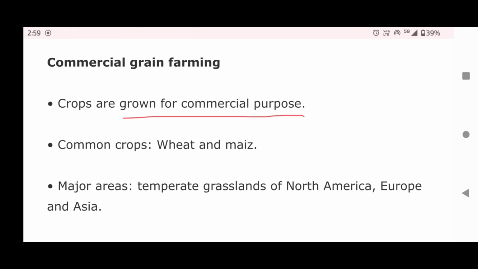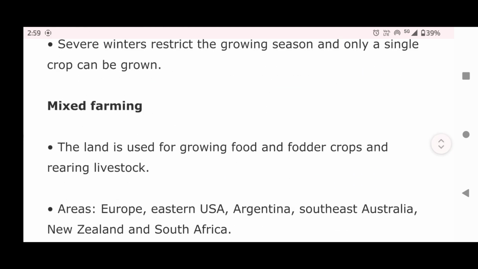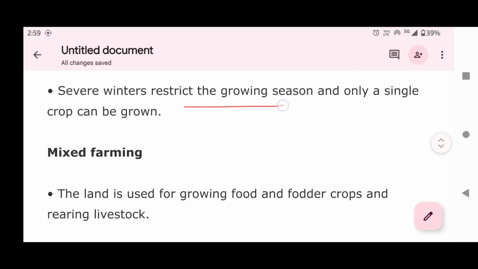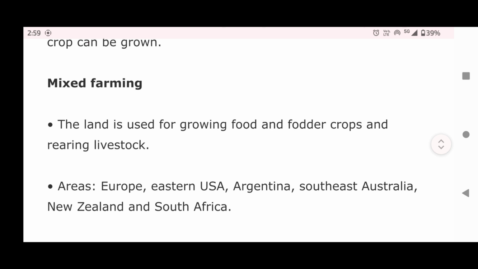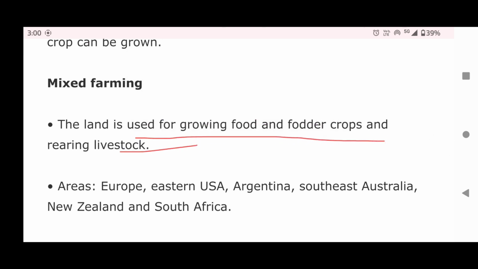Commercial grain farming. Crops are grown for commercial purpose. Common crops are wheat and maize. Major areas: temperate grasslands of North America, Europe, and Asia. Severe winters restrict the growing season and only a single crop can be grown. Mixed farming. The land is used for growing food and fodder crops and rearing livestock. Areas: Europe, Eastern USA, Argentina, Southeast Australia, New Zealand, and South Africa.